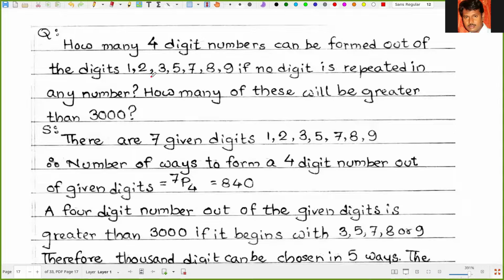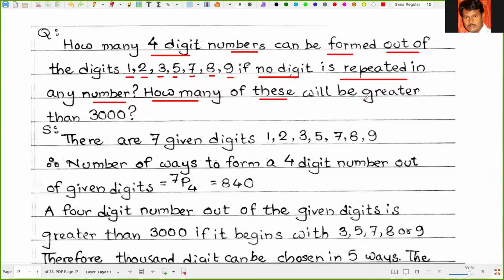Let's proceed to the next problem. The question is, how many 4-digit numbers can be formed out of the digits 1, 2, 3, 5, 7, 8, 9 if no digit is repeated in any number? Another question, how many of these will be greater than 3000? Now, for the first question, how many digits are there?